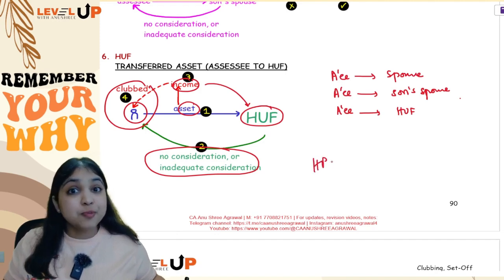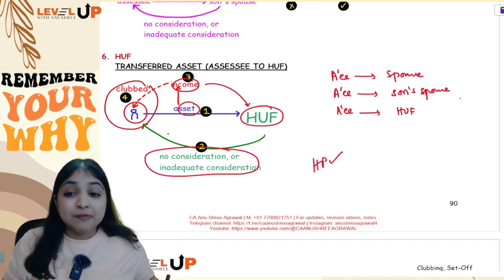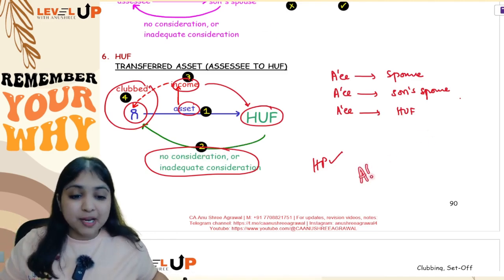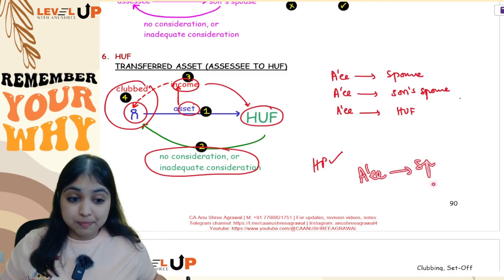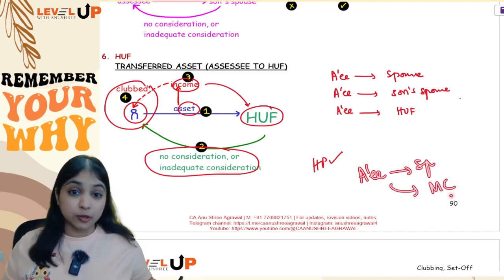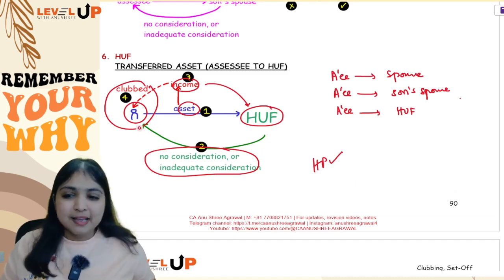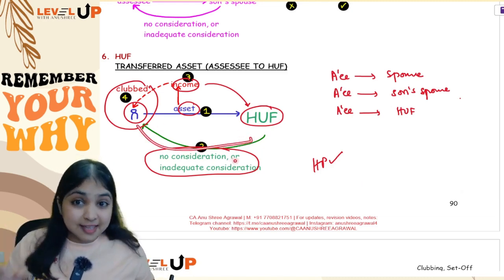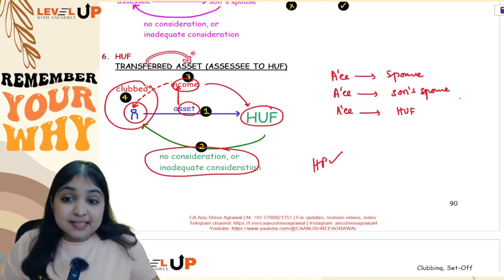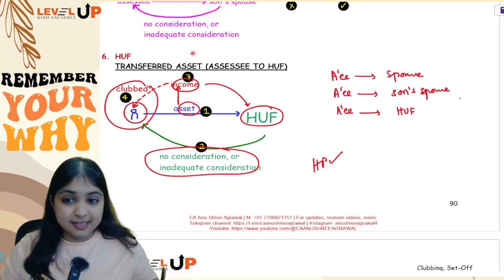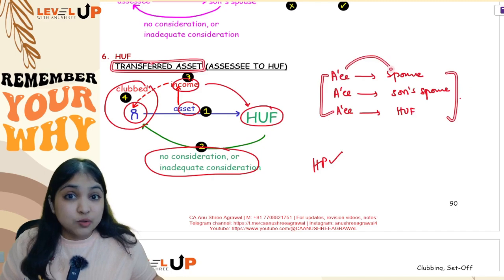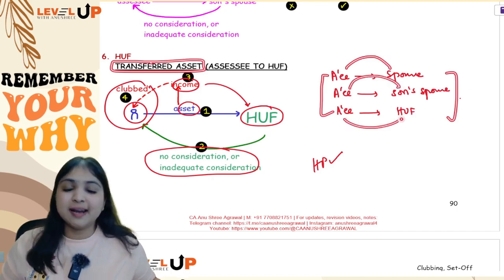Over here, can the asset be house property? Yes, the deemed owner concept will not apply when assessee transfers to HUF. The deemed owner concept will apply only when assessee transfers a house to spouse, or if assessee transfers a house to minor child other than minor married daughter. Only then the deemed owner concept will apply. So here, even if it is a house, even then the clubbing concept will apply. So, transfer of asset for no consideration or inadequate consideration: for this adjustment, there are 3 relations: assessee to spouse, assessee to son's spouse, and assessee to HUF.